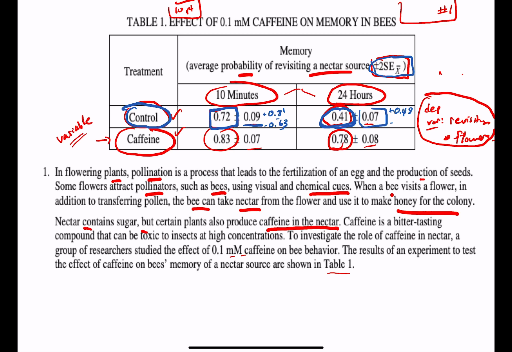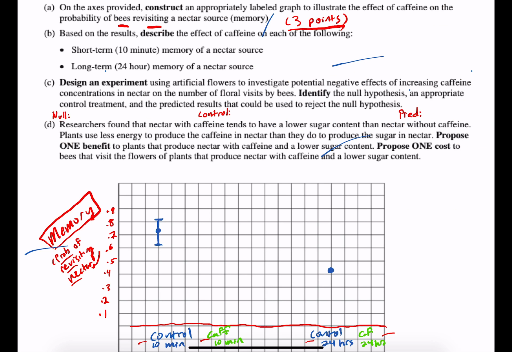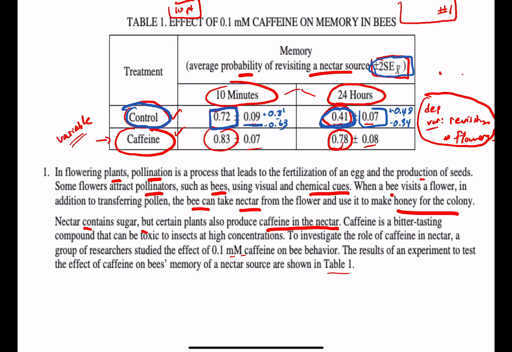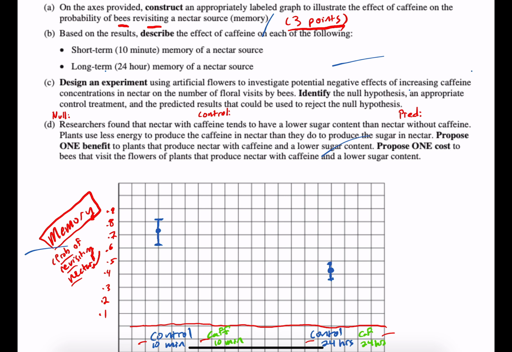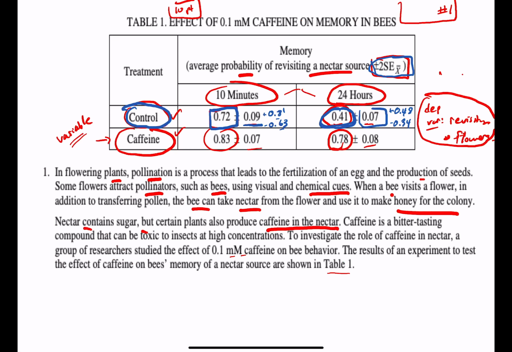Subtracting takes me down to 0.34. So I have to draw my error bar up to 0.48, and then down to 0.34, all right? So those two are looking good.